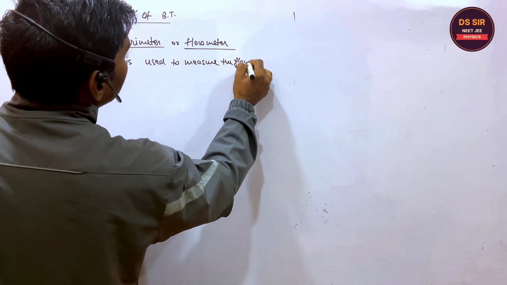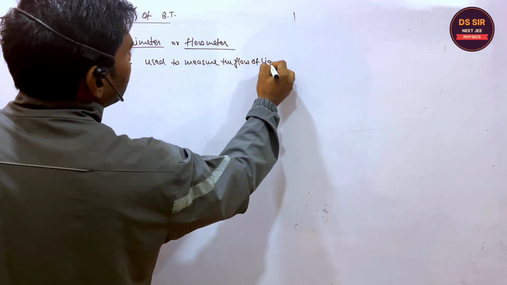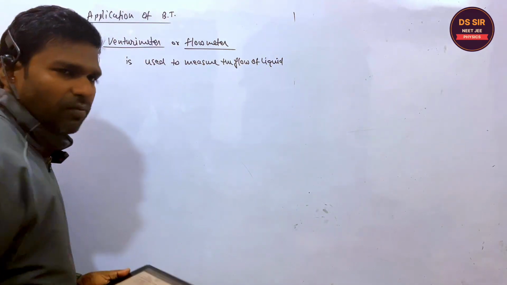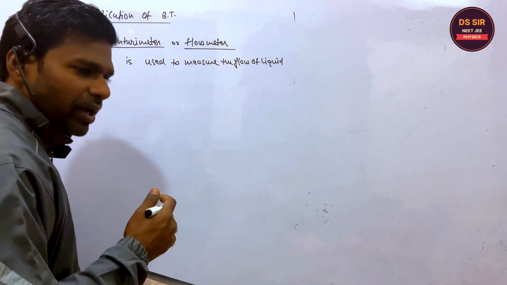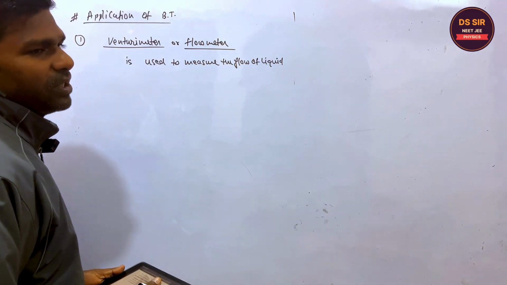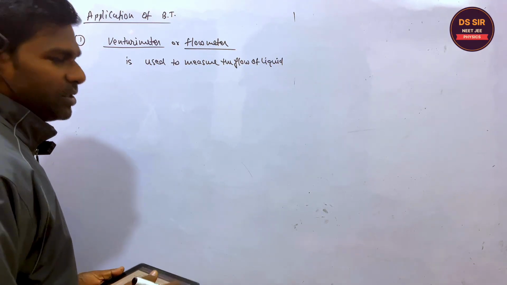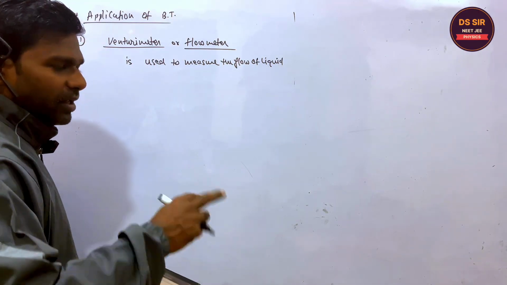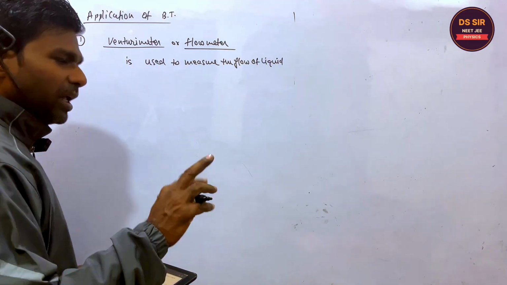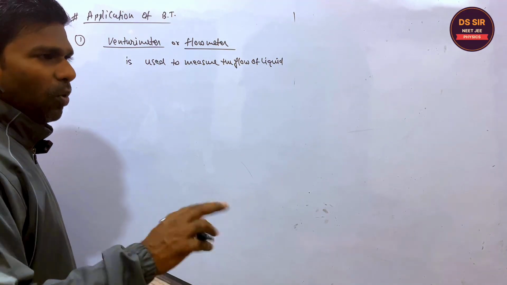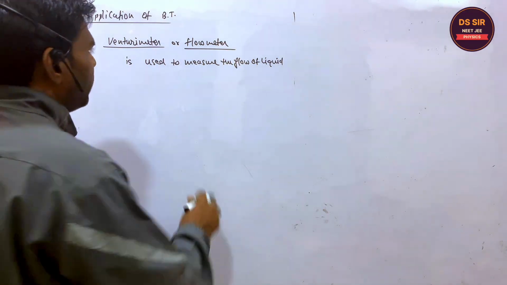For example, if water is flowing in a river, the rate of volume flow can be measured with the help of this Venturi meter. Although this is of two types, and questions are asked on both, so I will solve both.